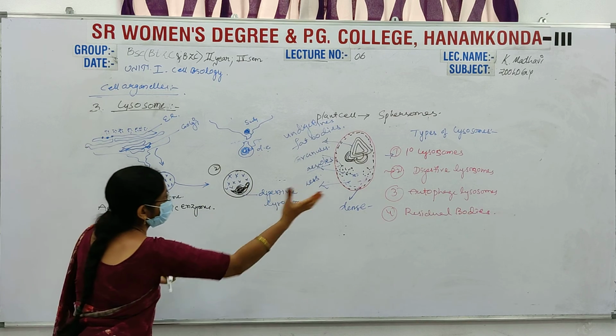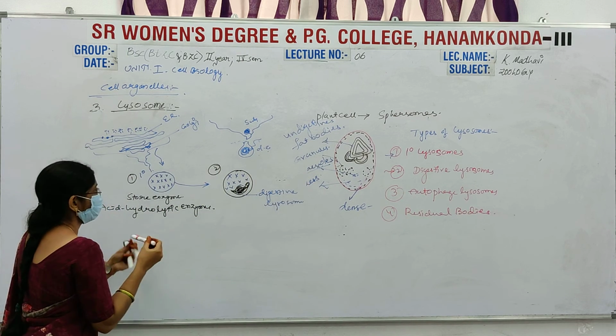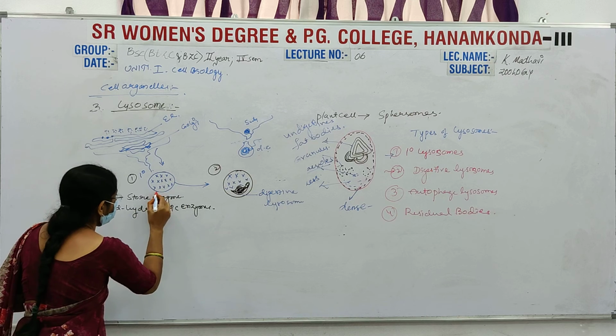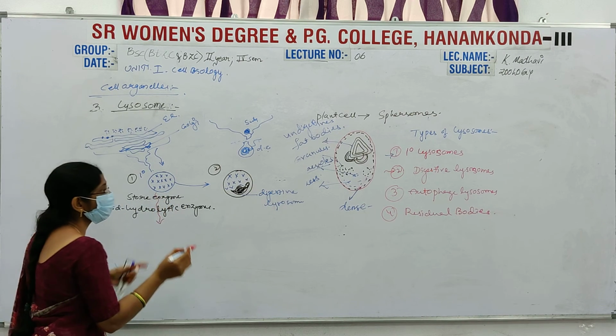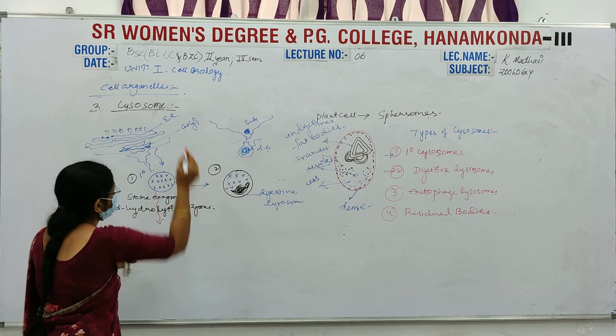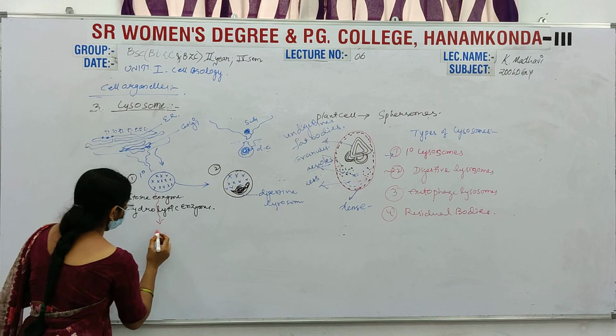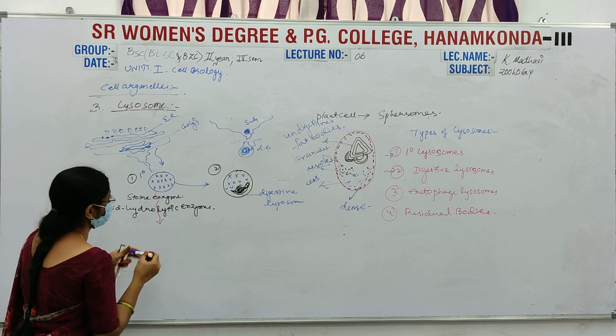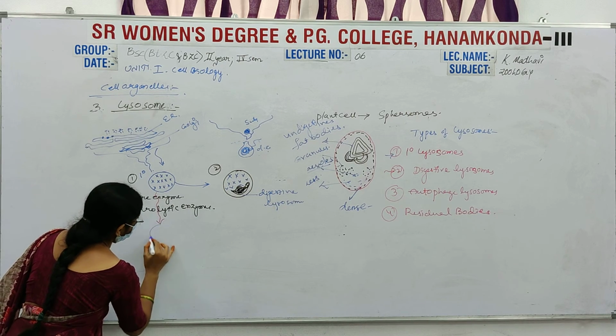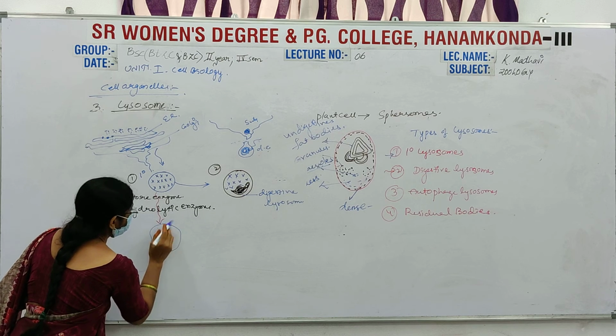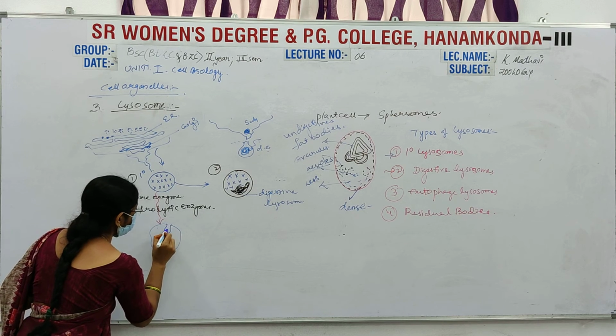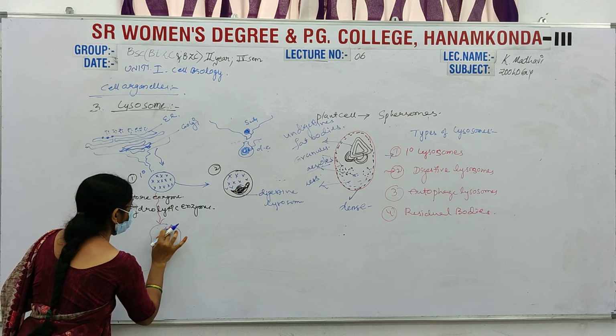And the autophagic lysosomes, meaning self, are also known as the suicidal bags of the cell. In this, a substance from the cell enters inside.